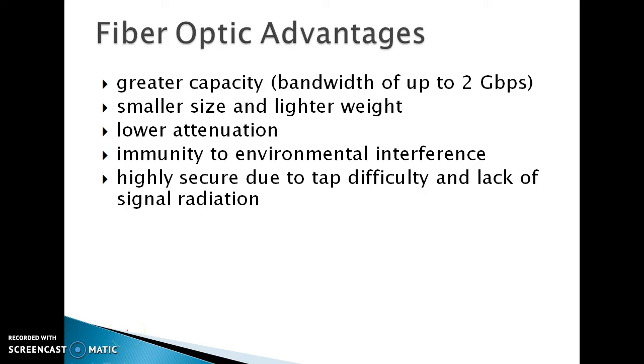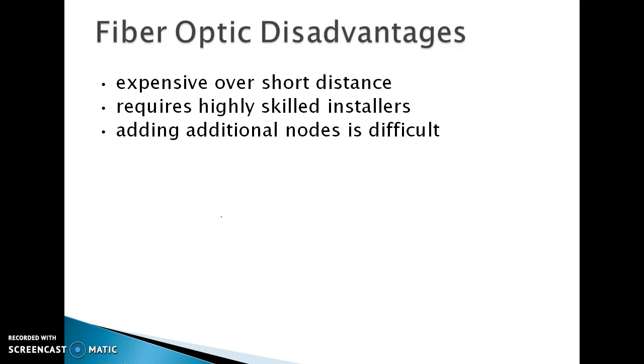They are highly secure because of difficulty of tapping and lack of signal radiation. This means the signal is not radiated. So optical fiber is much more advantageous. The disadvantage is that this is a new type of transmission medium, so it is expensive over short distances. If you want to transmit data for a few kilometers, we do not suggest using fiber optic cable. These are only for longer distances.